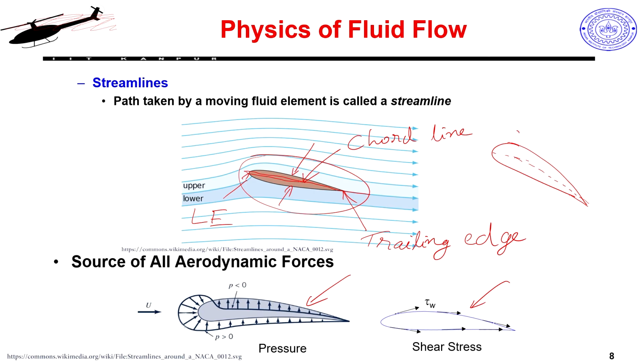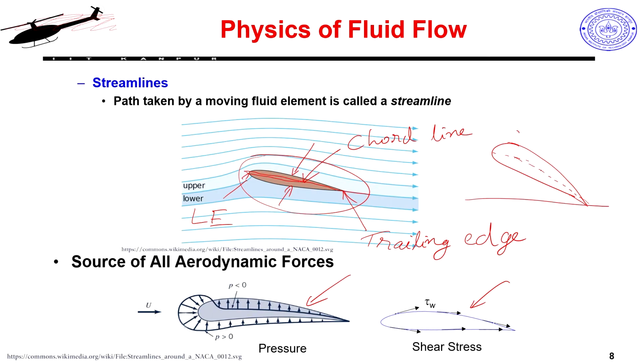What happens when the airflow is going over this kind of airfoil, be it symmetric or cambered, as long as it makes some angle with respect to the horizontal? If I again draw the chord line and look at the angle it makes from the horizontal, assuming my flow is in this horizontal plane, the angle made between this flow direction and the chord line is denoted by alpha, and we call it the angle of incidence or angle of attack.